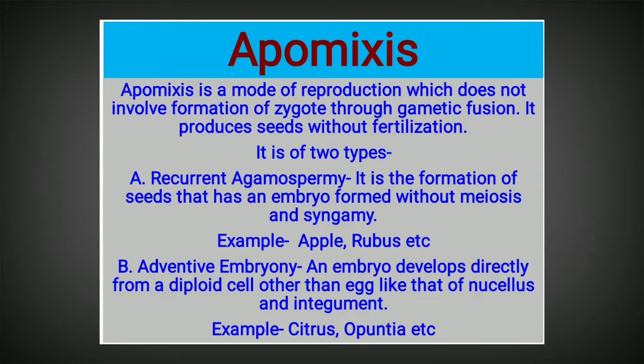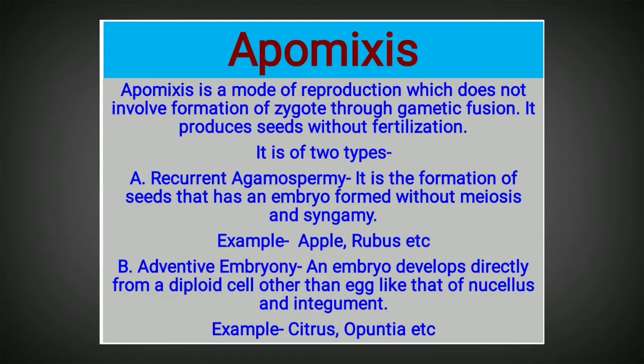In the case of false fruit, in the last class we have seen that the seed is developed, but that is not because of true fertilization. Therefore, the examples are apple, rubus, etc.